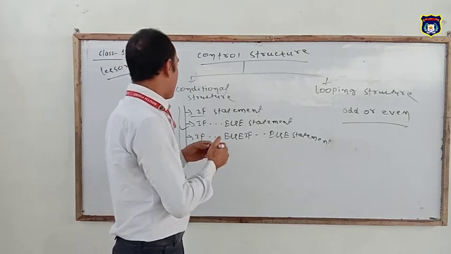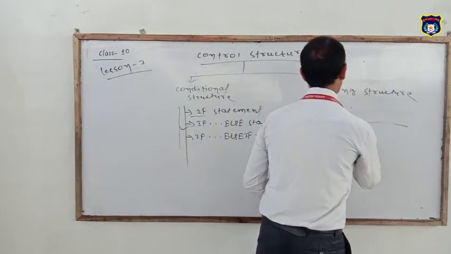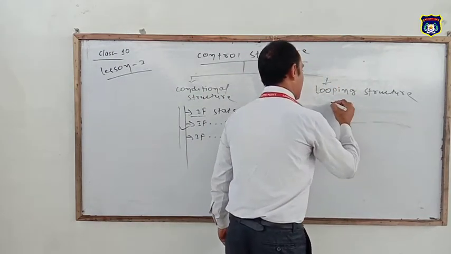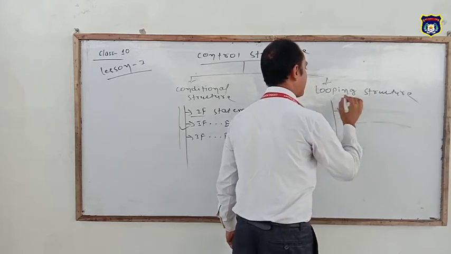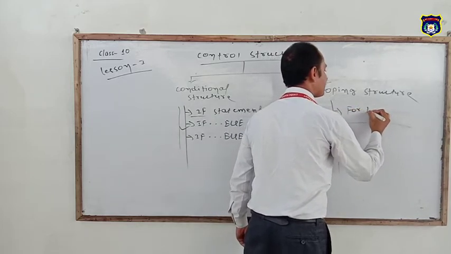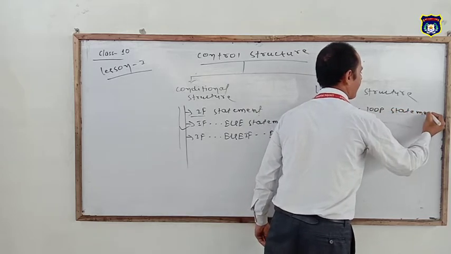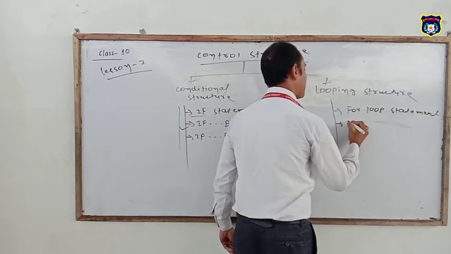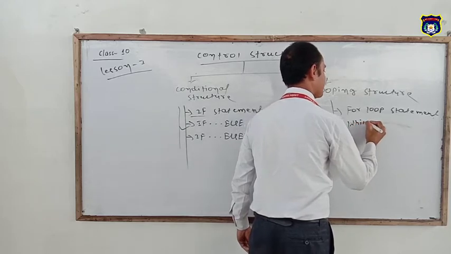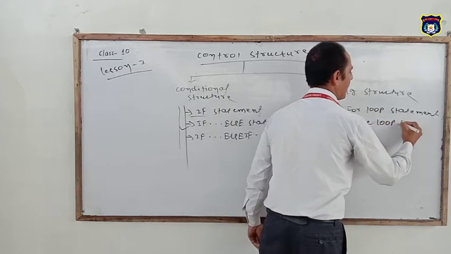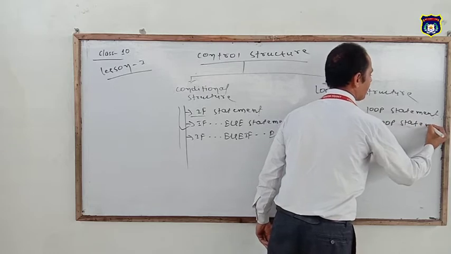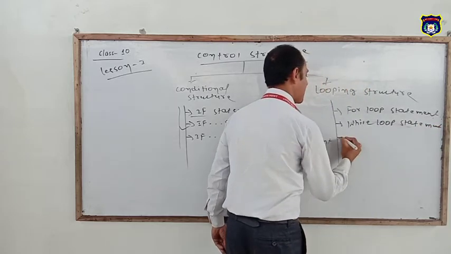Now, simply, the looping structure can be classified into different categories: for loop statement, while loop statement, and do loop statement.